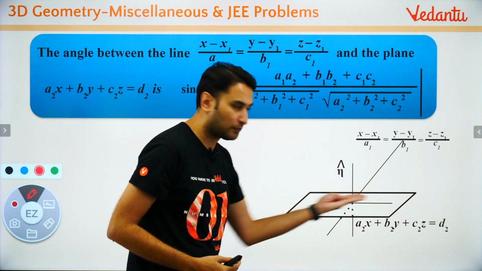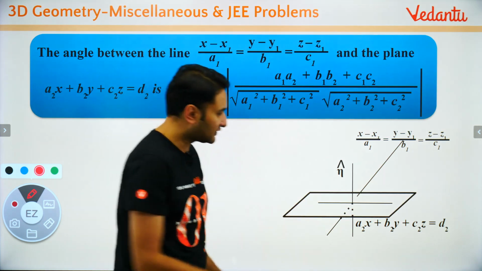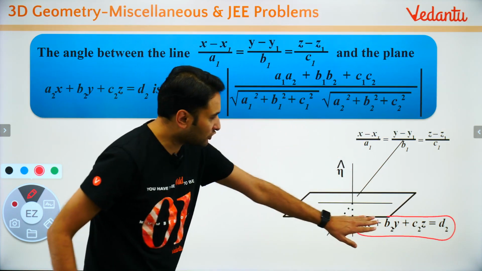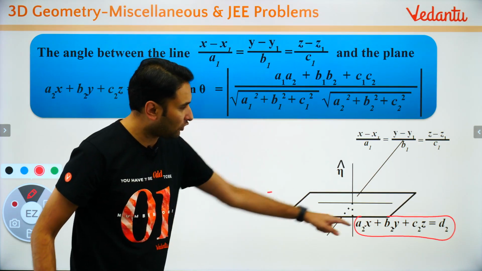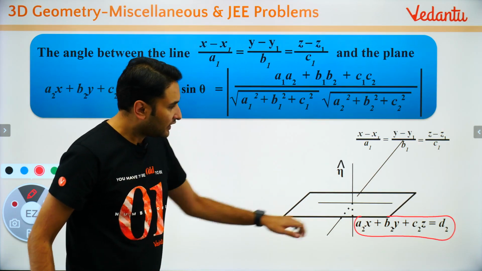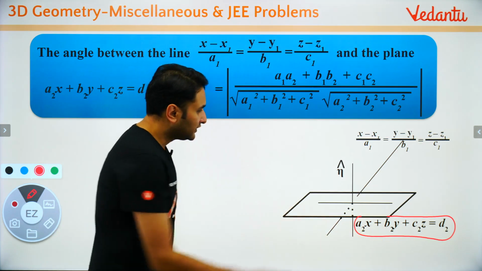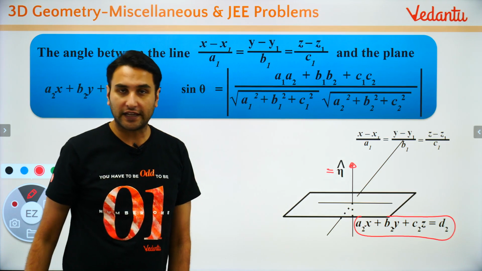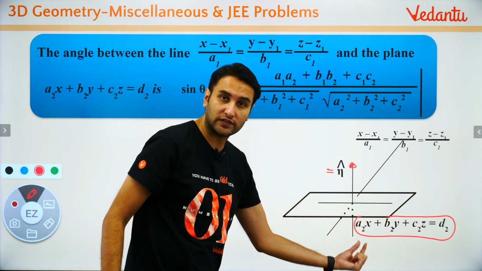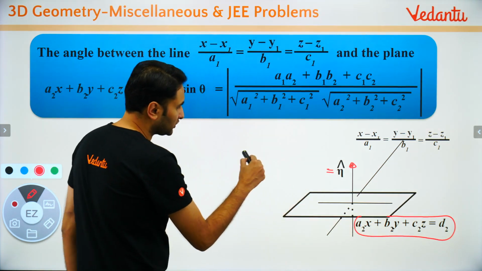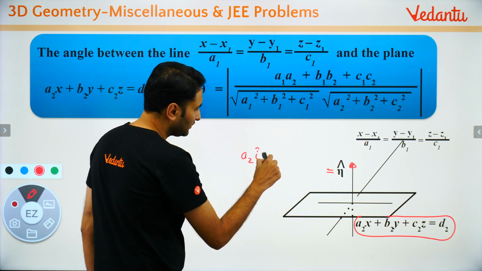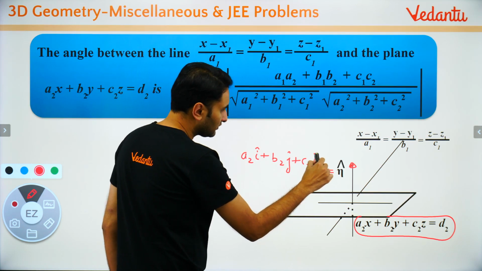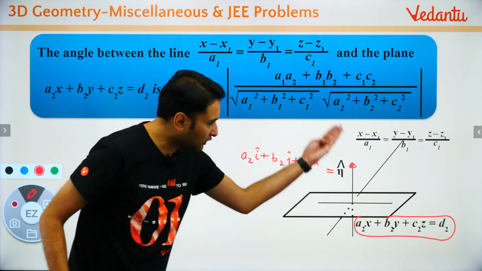So imagine this is the plane. Can you see the plane here? So this is the plane and its equation बच्चों is this. This is the equation of the plane. Agree? If you know the equation of plane, then do you know the equation of the normal? You know the normal का direction is what? The normal का direction ratio is a2 b2 c2. तो ये बच्चों कितना हो जाएगा, a2 i plus b2 j plus c2 k. So this is the normal to the plane.